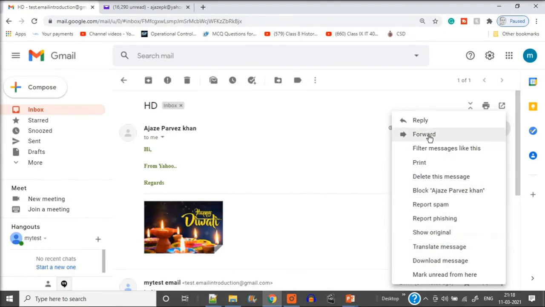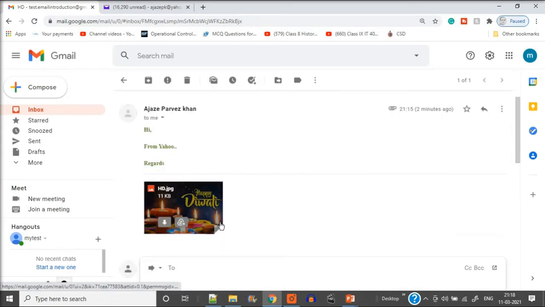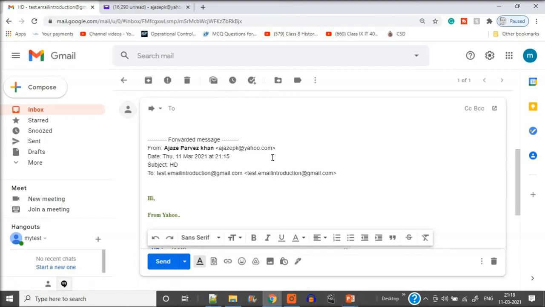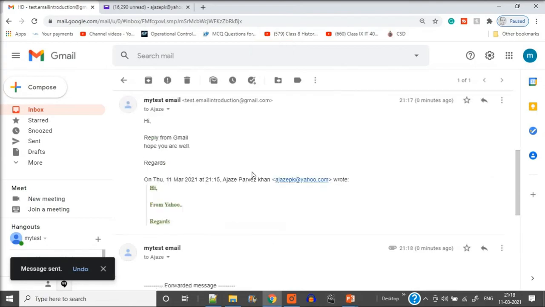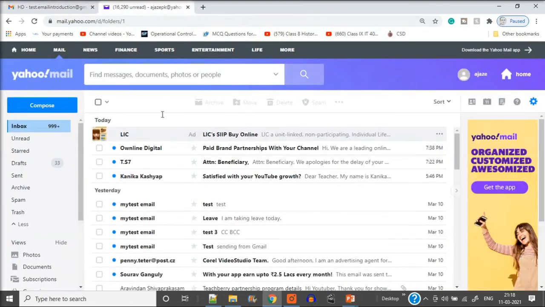It is reply, it is forward. So let us forward it also. This discussion is a huge discussion, but let us see the basic ones. Now I want to forward it. So the whole information of the earlier mail is seen here. Now, because I don't have multiple recipients and I want to show it, I will just forward it to the same Yahoo account. I'll just forward it, just to let you know what will be seen when you open Yahoo. So I'm now sending it.